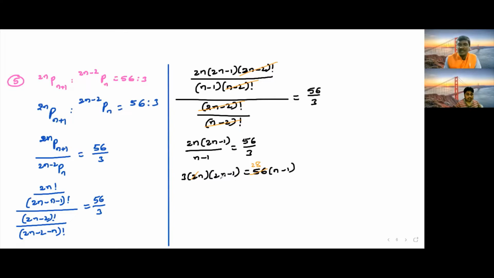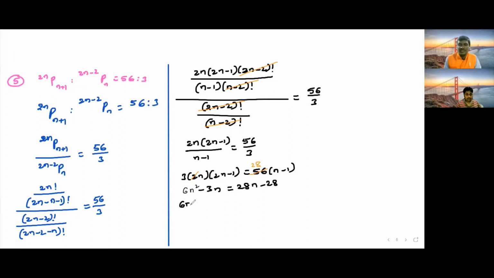3n into 2n minus 1, multiply inside. This 3n is outside, multiplying with the 2n minus 1. 3 2s are 6, n into n, n square. So 6n square minus 3n into 1 is 3n, is equal to 28 into n, 28n minus 28.